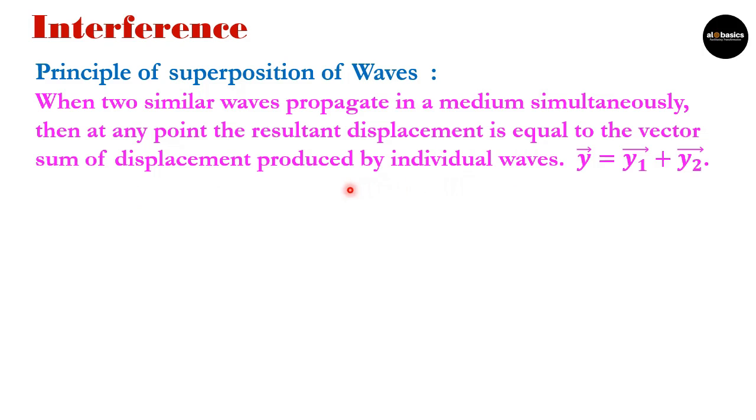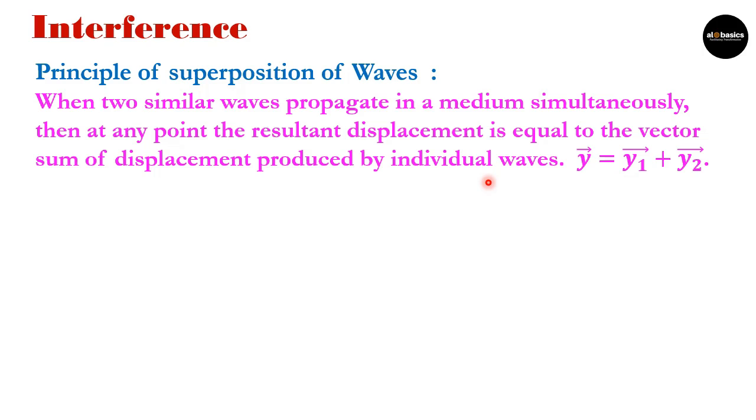Here we are considering two or more waves, and when these waves are traveling simultaneously, their resultant displacement at any instant is given by this formula, where y is the resultant displacement, and y1 and y2 are the individual displacements of the waves which are superposing with each other.